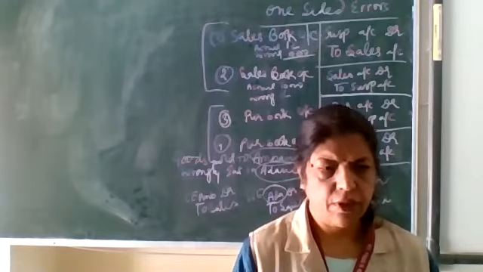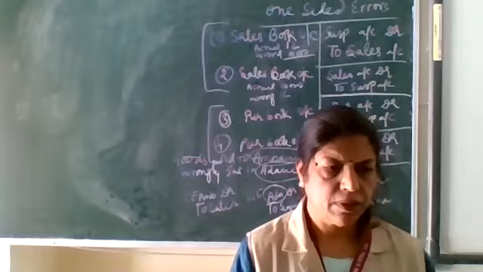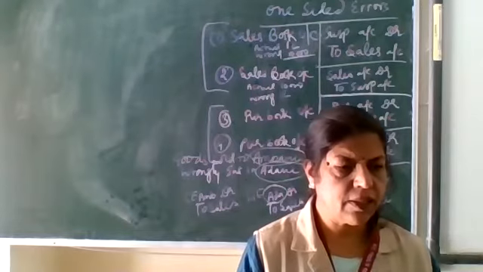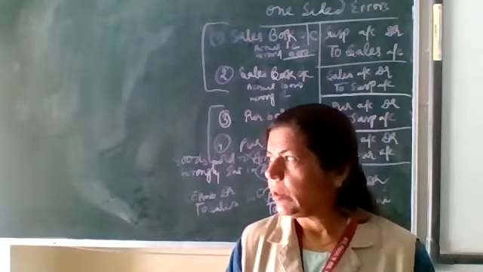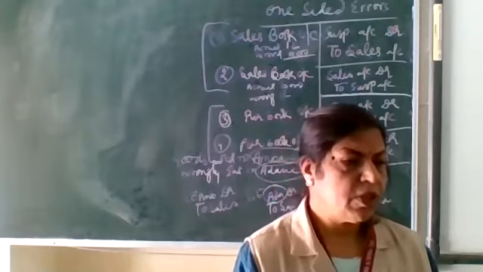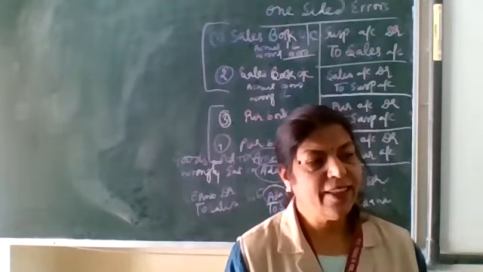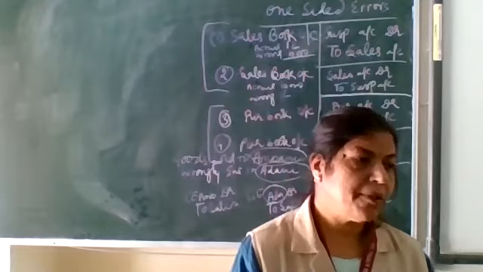Rectify it. Goods purchased from Tata wrongly entered in Bata.